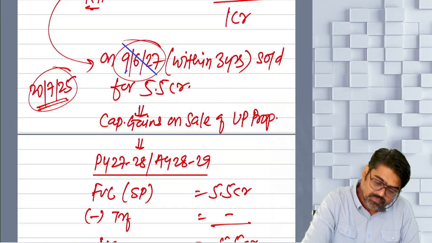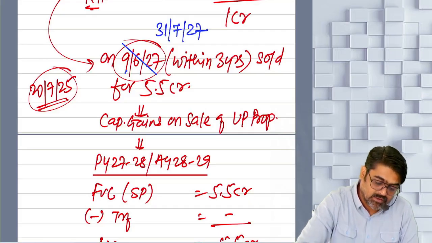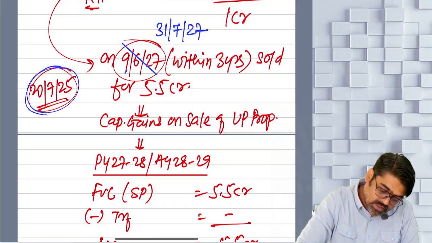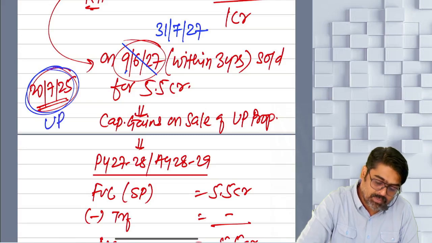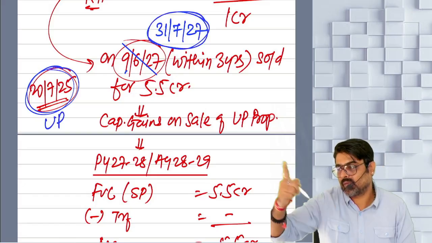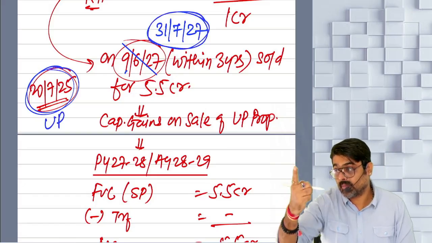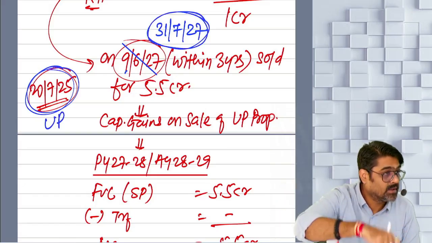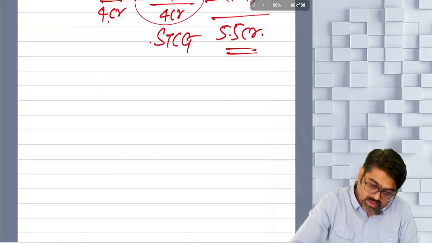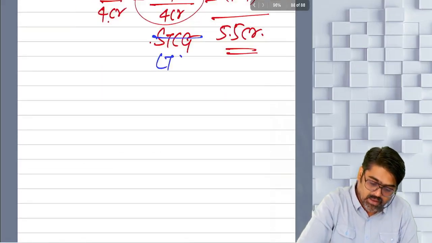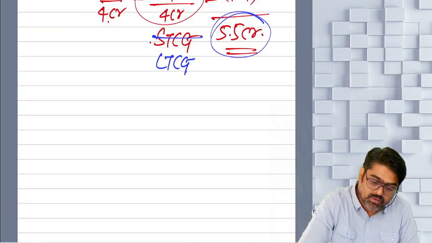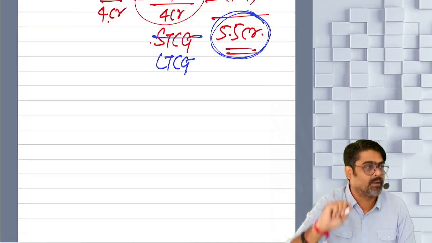If it was 31st of July 2027. So now from here, date of purchase of UP property till the date of transfer of UP property, what is the period of holding? More than 24 months, but still it is transferred within 3 years. So now here the gain will not be short term, it will be long term gain on transfer of residential property in UP.